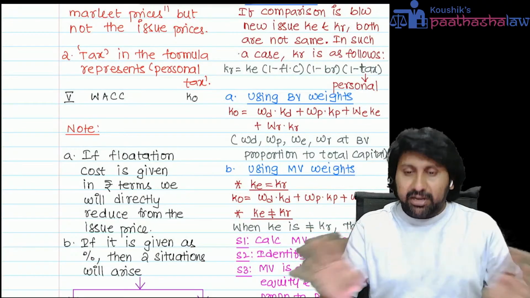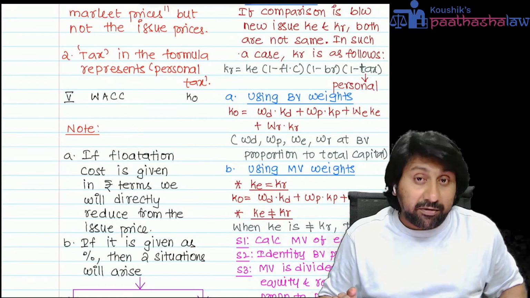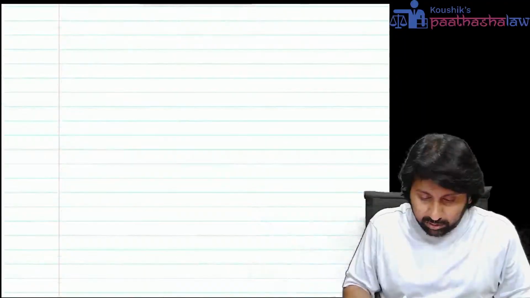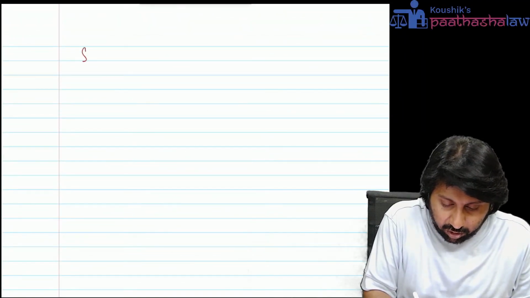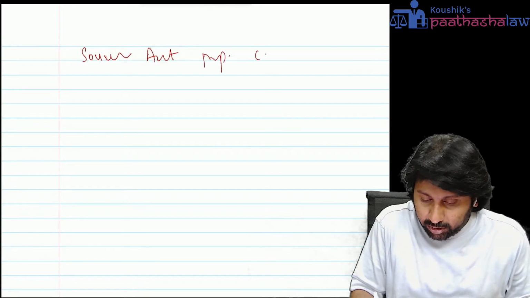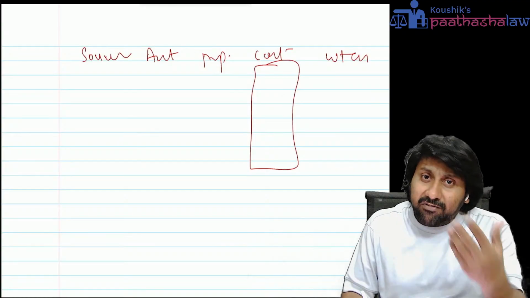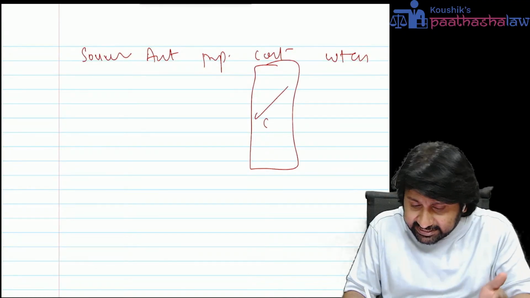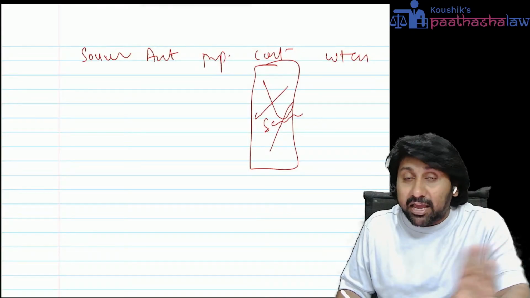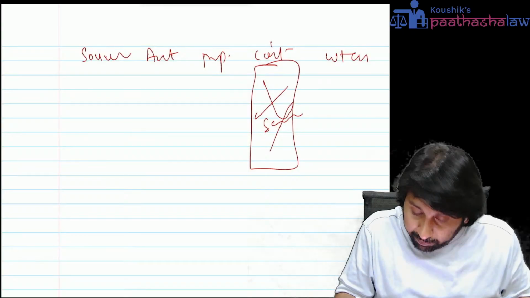Simple, listen. In the question, par values will be given. Whenever you do a WACC calculation, you will open four or five columns: sources, amount, proportion, cost, weighted cost. The cost for anything is the same whether you use market value weights or book value weights. This will not change, so confusion should not come in the KD, KE, KR, KP calculations.